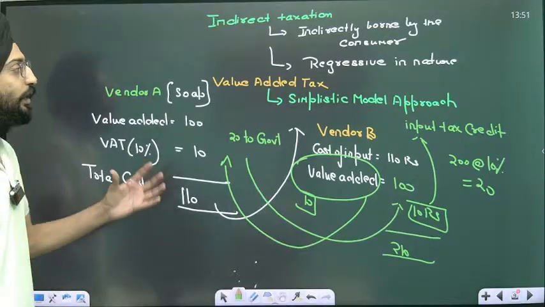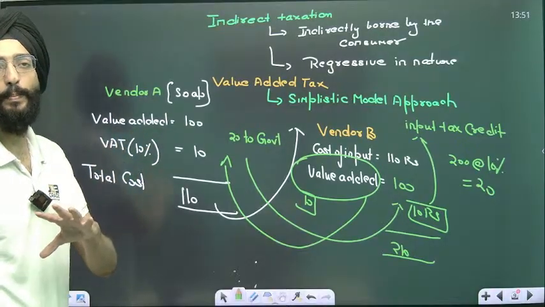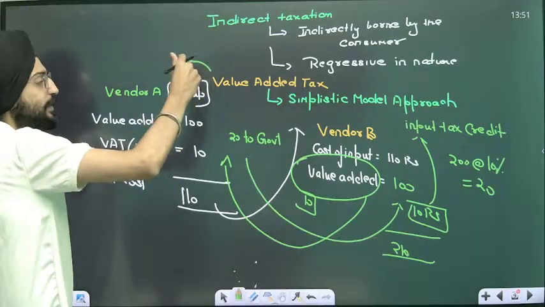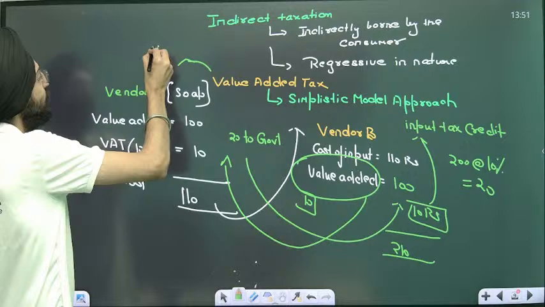That's VAT. Now if I talk about GST, that's a separate thing altogether. VAT is applicable within a state system. It's a state-based system.